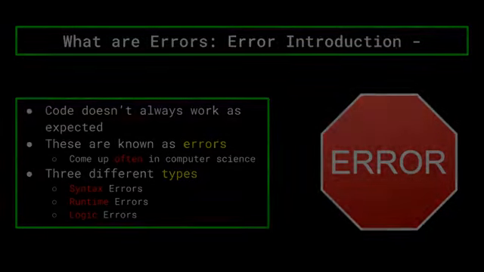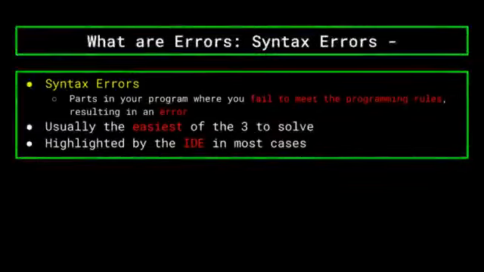To kick things off, let's talk about syntax errors. These are usually the easiest of the three to solve, since they are oftentimes something that can be fixed within seconds. If you remember back to earlier in the video when we talked about syntax and programming rules, we said that if you were to break the programming rules, or syntax, that it would result in an error. Well, that's what syntax errors are.